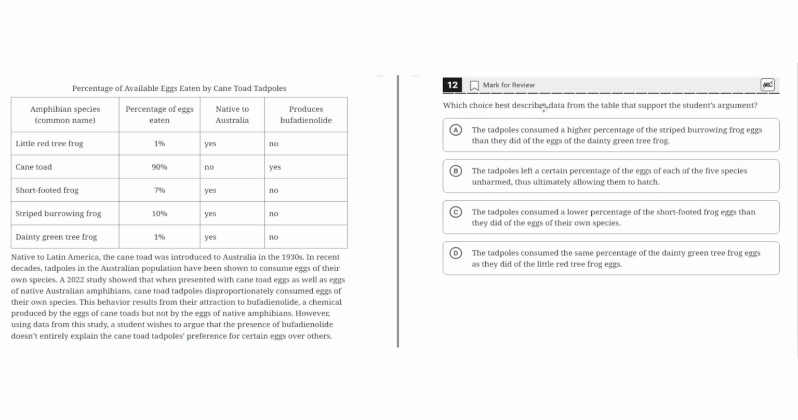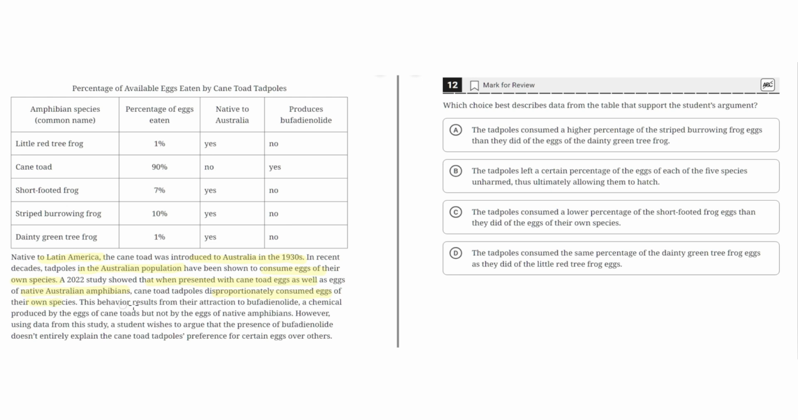Which choice best describes data from the table supports the student's argument? Native to Latin America, the cane toad was introduced to Australia in the 1930s. In recent decades, tadpoles in the Australian population have been shown to consume eggs of their own species. A 2022 study showed that when presented with cane toad eggs, as well as eggs of native Australian amphibians, cane toad tadpoles disproportionately consumed eggs of their own species.